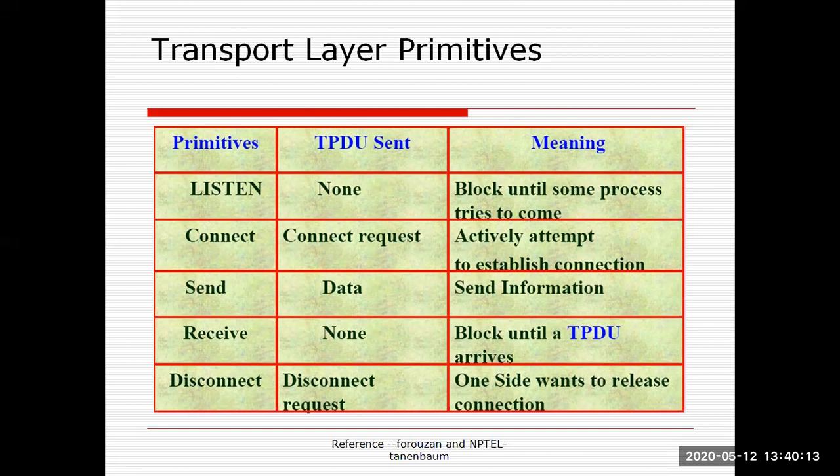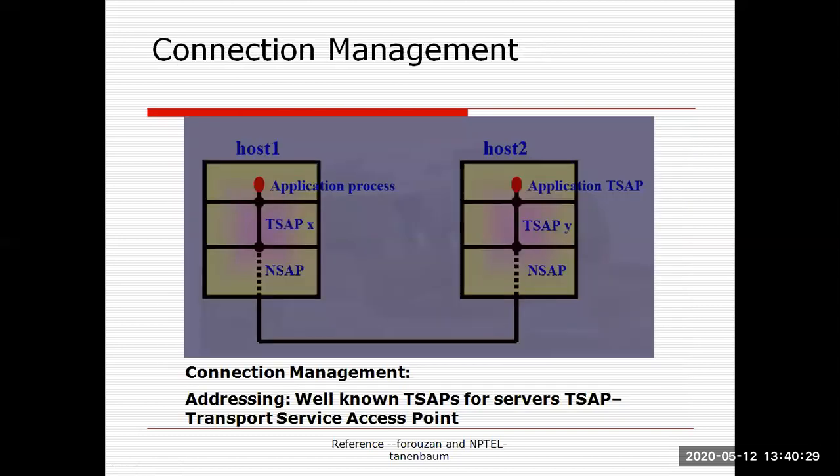Send is a process where we send the data. Receive, again the TPDU sent is none, because for receiving we never send anything. It blocks until the TPDU arrives, and then the disconnect operation. So these are some primitive operations that have been implemented at the transport layer.